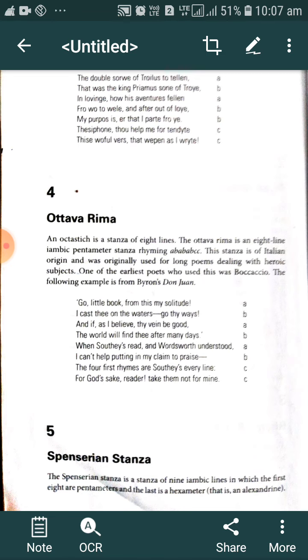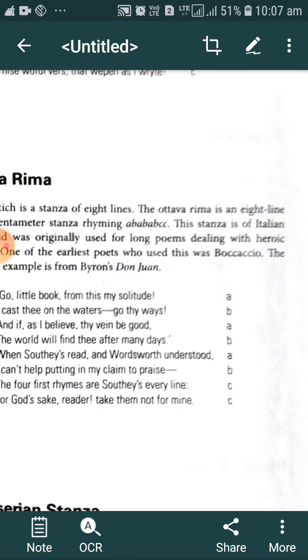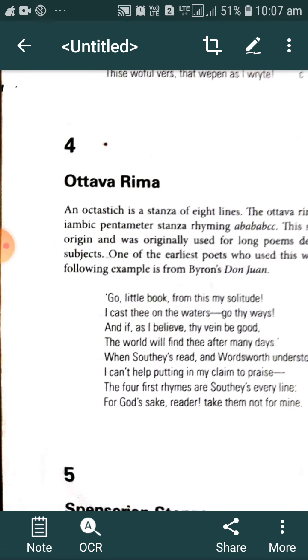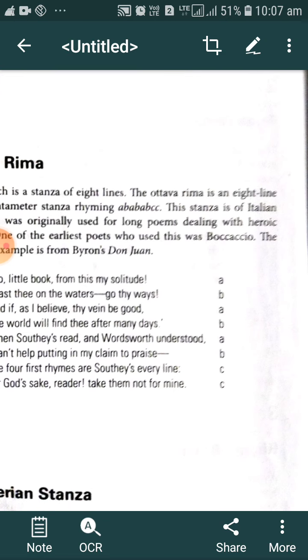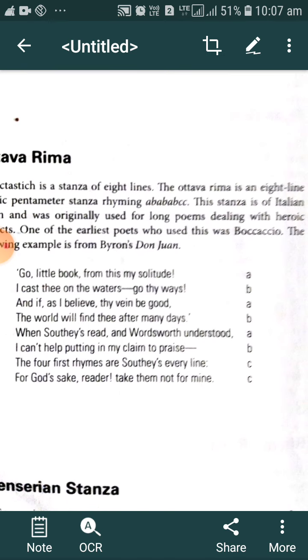So we have here the example. The earliest poet who used this stanza form was Boccaccio, the Italian poet, who was the very earliest poet who used this stanza form. The following example we have to discuss here is Byron's Don Juan. Byron's longer poem Don Juan has been written in this form.